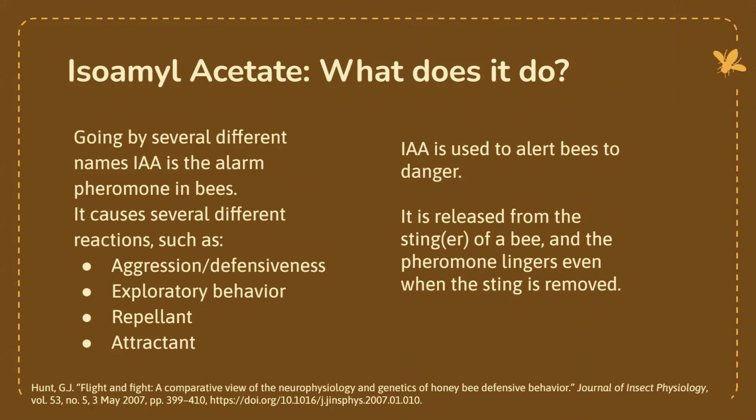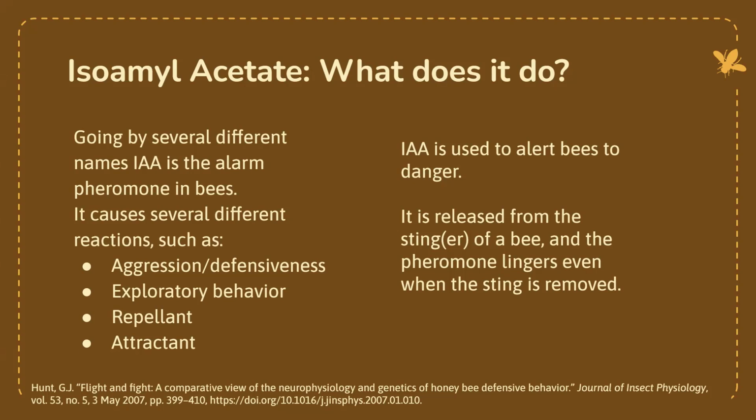Basically, it alerts bees to danger, letting them know when bees have sensed something, either smelled or visually, that is dangerous to them, like a predator. It causes aggression or defensiveness, which can be monitored in respiratory behaviors, agitation, movements, and exploratory behaviors, such as going after things that they see or smell. It can also be a repellent in high amounts, but an attractant in low amounts.